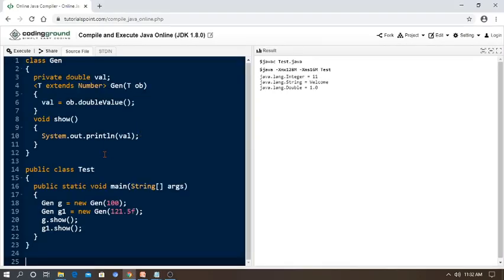So it prints 100 followed by the next answer. Successfully executed. It prints the values 100.0 and 121.5, because we have created the constructor and passed values. You know this already: I am creating the objects g and g1 and passing the values 100 and 121.5f. So it drops the f and prints 121.5. So at runtime you can change the value, and again repeating, if you want you can avoid this public, because sometimes it gives an error based on the compiler.